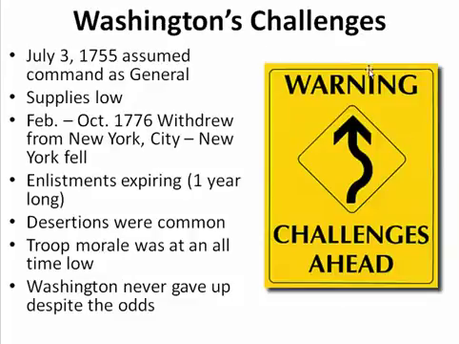And some of his other challenges, when he took command on July 3rd, 1775, as general, supplies were very low. Not a lot of supplies to fight this war. And from February to October 1776, he had to withdraw from New York City. New York City is going to fall to the British, so he's going to lose that big engagement there.